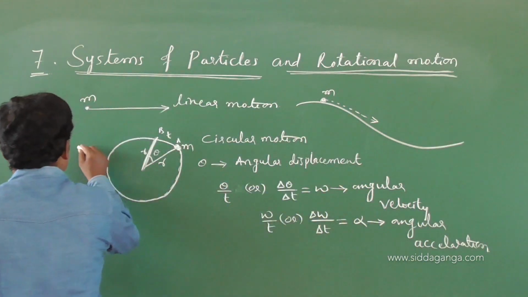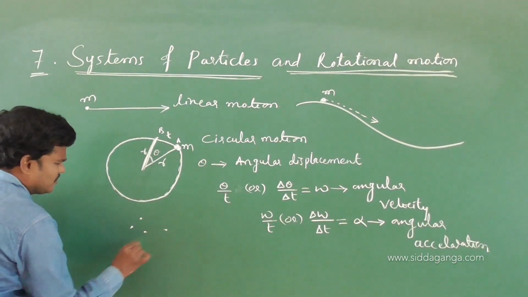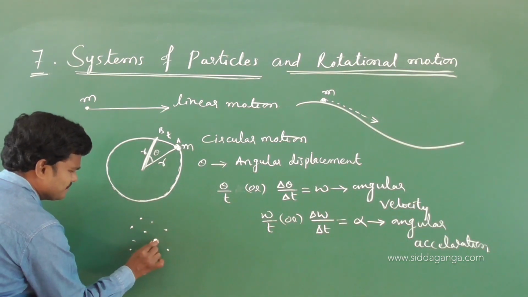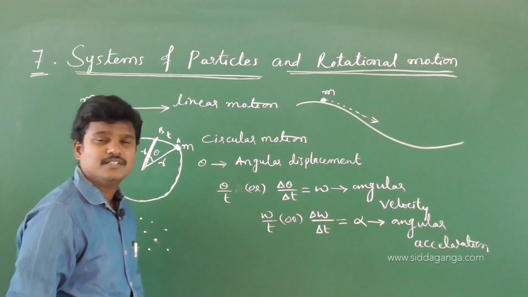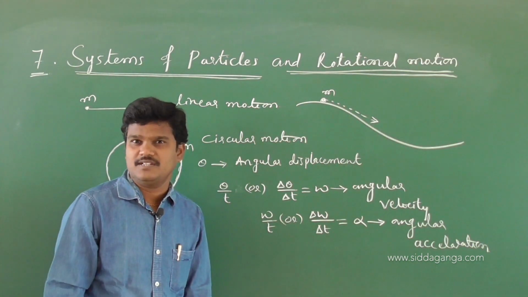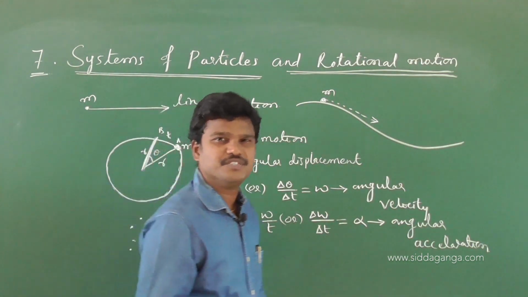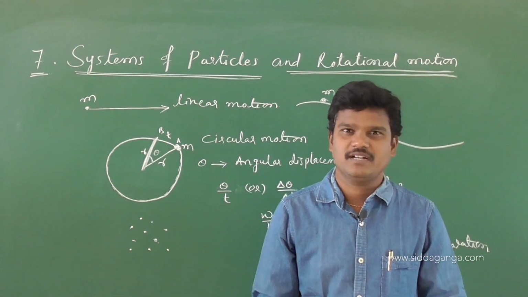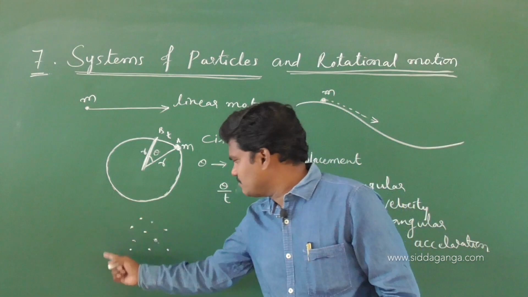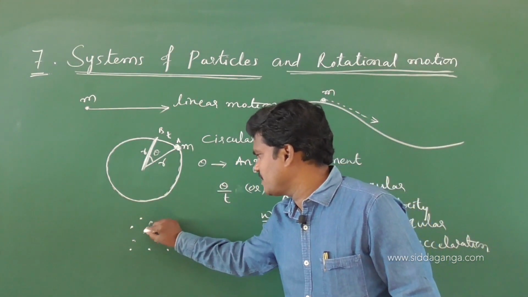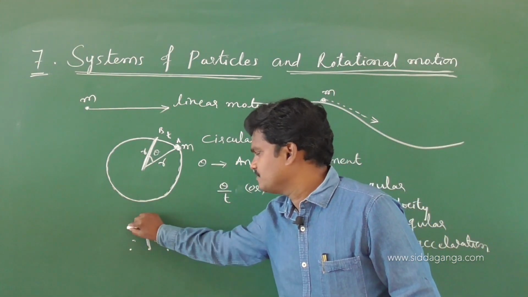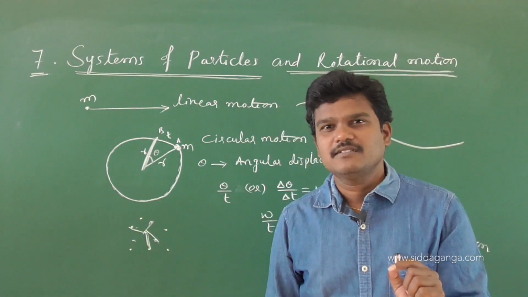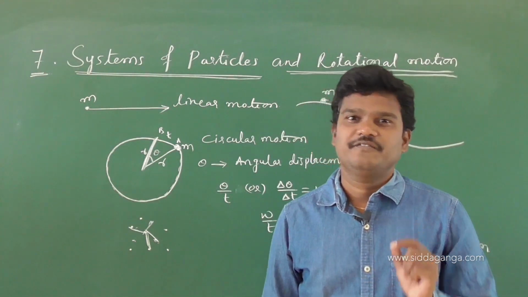So here these are the group of particles, and this group of particles is called a system of particles. Of course every object consists of a group of particles. In a system of particles, the distance between constituent particles remains fixed.